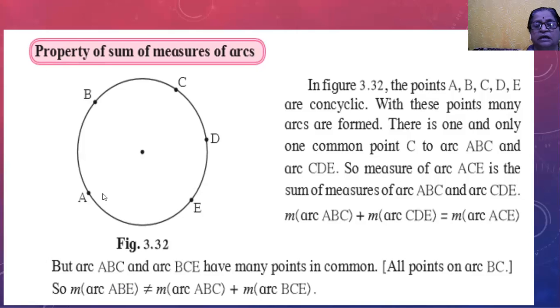And A, C, E is another arc. Means if we add these arcs, then we get the sum of this arc. Today we are considering these arcs, and this is the property of sum of measure of arc.